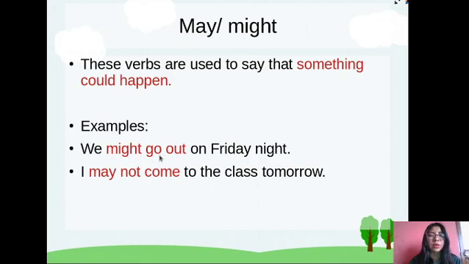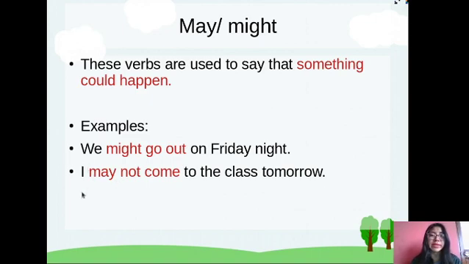We are going to use them in this way. We might go out on Friday night. I may not come to this class tomorrow. Pay attention to the structure. We are going to use the subject, in this case might or may, the verb in base form, and the complement. So we can say we might go out on Friday night, or we may go out on Friday night. In this example, I may not come to the class tomorrow, or I might not come to the class tomorrow.